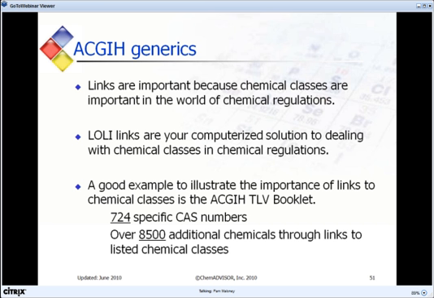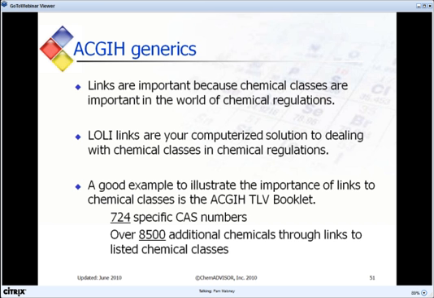To close my section, I want to stress that links are important because chemical classes are important in the world of chemical regulations. Links are your computerized solution to dealing with chemical classes in chemical regulations. I gathered some numbers at a point in time to illustrate the huge numbers of chemicals impacted by links to chemical classes listed in the ACGIH TLV booklet.